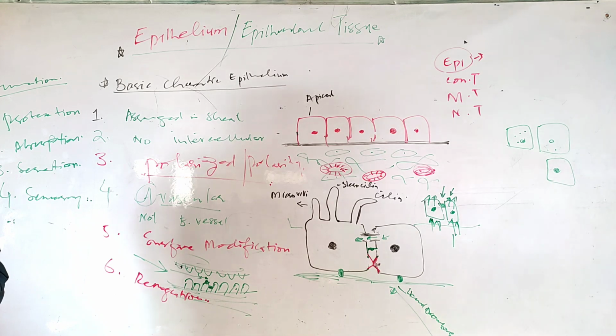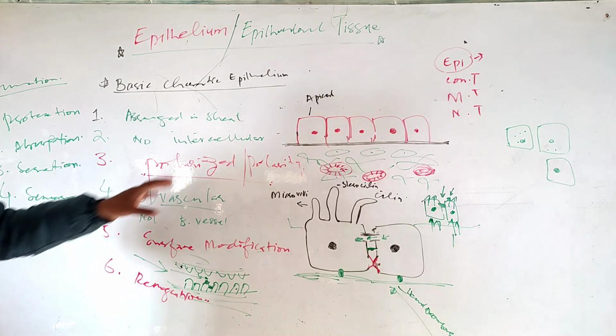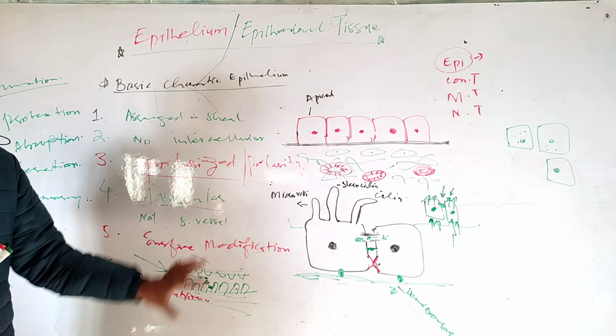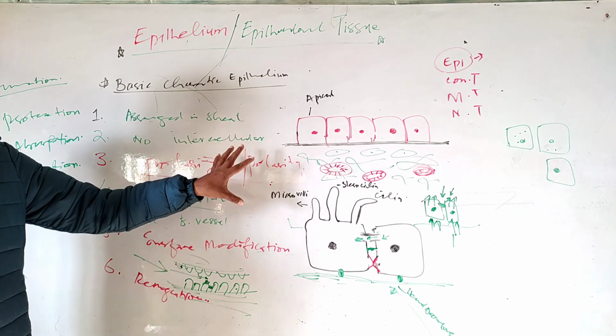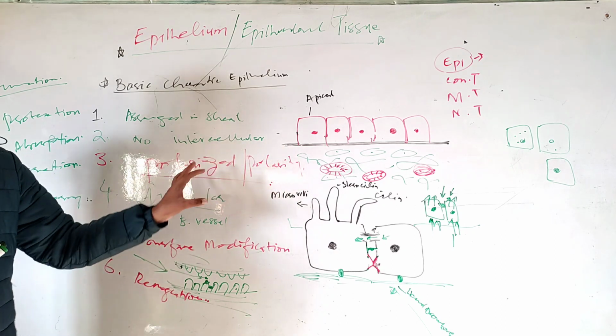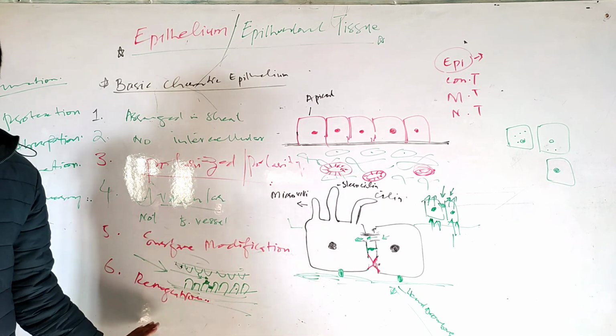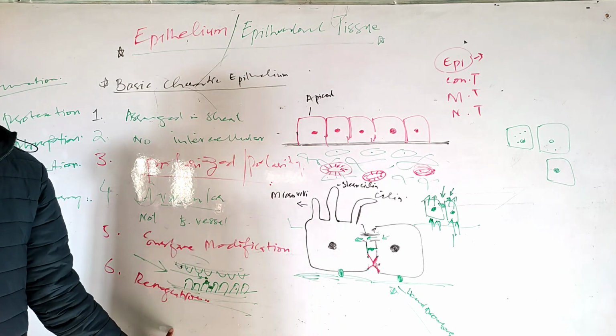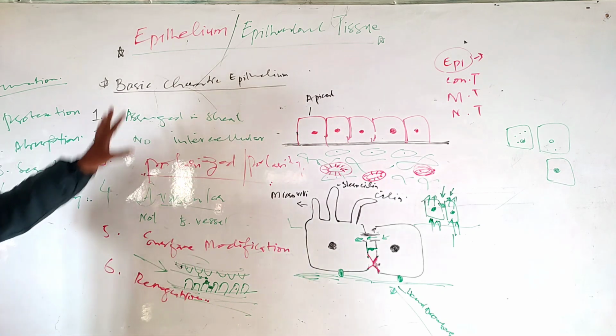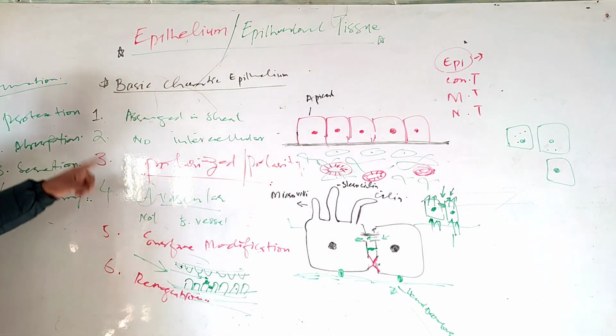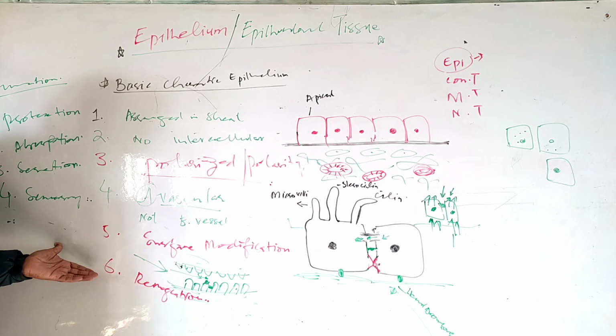The lining of organs has epithelium. Body cavities are covered by epithelium. So epithelium has some typical characteristics. They are arranged in sheets, with low intercellular space, polarized, avascular, have surface modification, and have great power of regeneration. They are involved in many functions like protection, absorption, secretion and sensory.